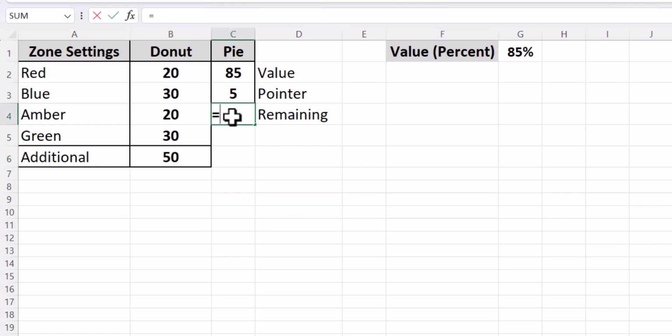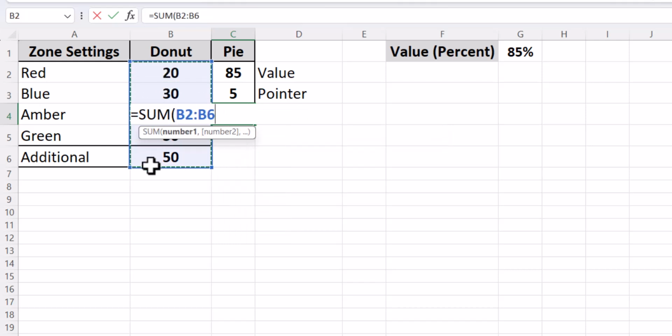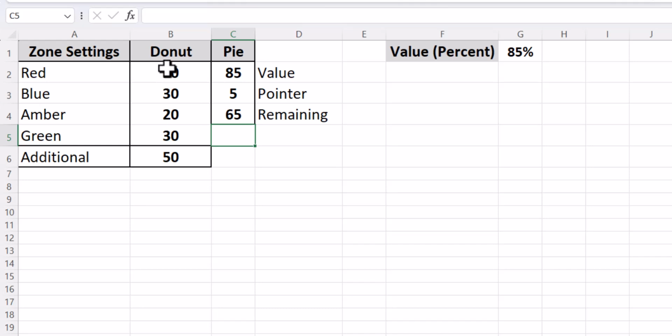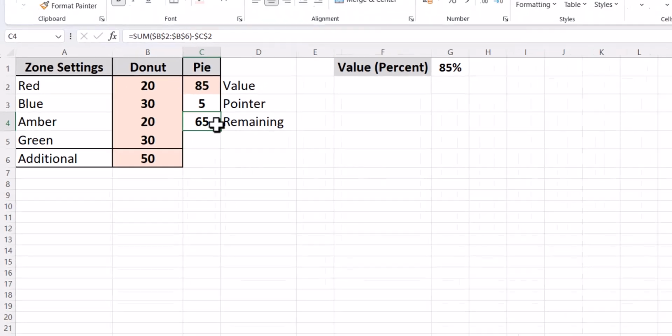The remaining value is the sum of these values over here minus the value of the percent which you have converted into numbers over here. So the sum of this minus this will give you the value of the remaining.